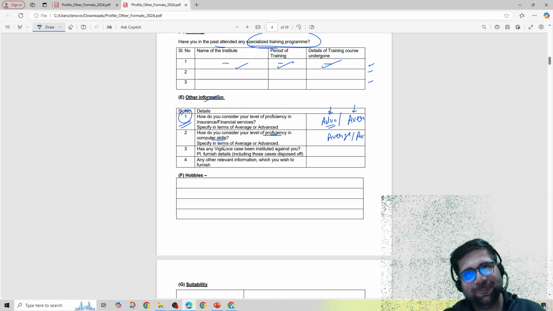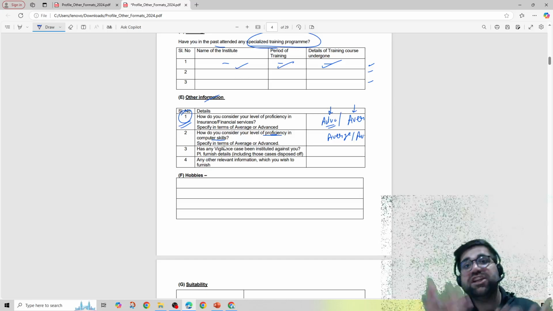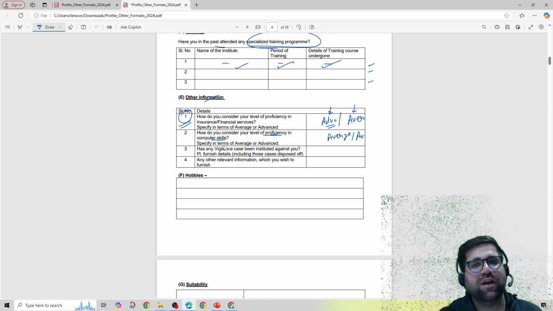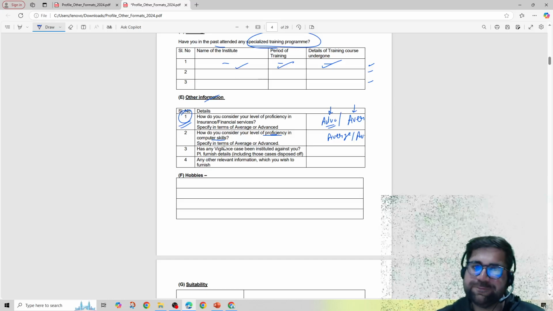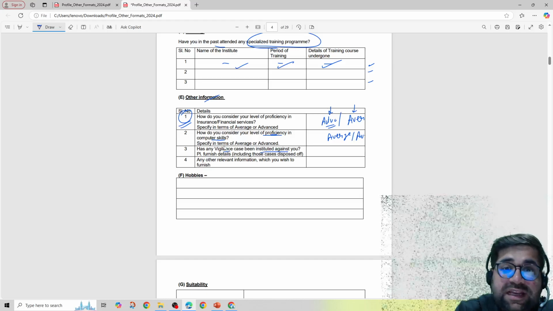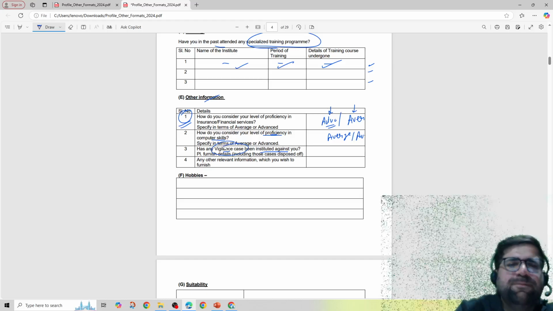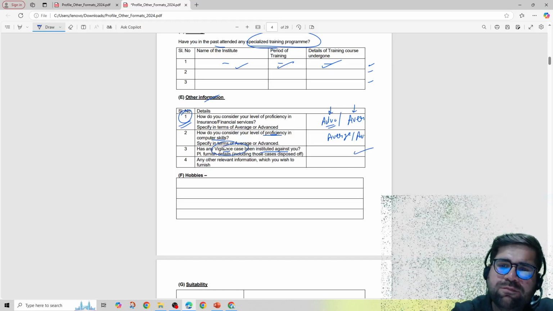That will go good. But yes, if you are a computer scientist, if you have done anything special in computers, then yes, you can write advanced also. The call is yours. Has any vigilance case been instituted against you? Please furnish details. Vigilance case as in the police case, if any, then you have to write the details over here.